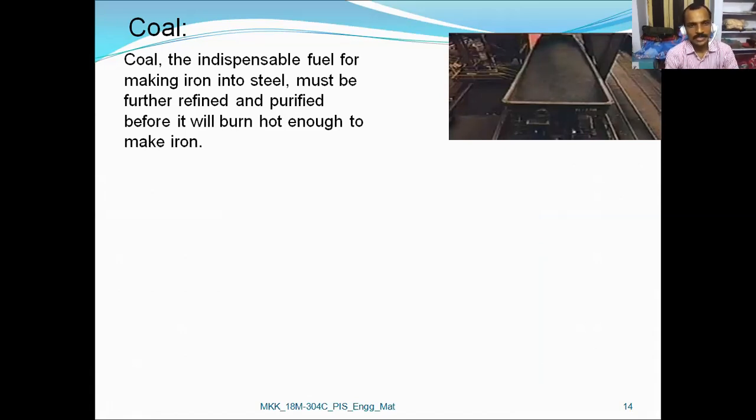Coal is an indispensable fuel for making iron into steel. In order to use the coal, it should be further refined and purified whenever we use it to burn hot and to make iron. So this is the coal powder available.